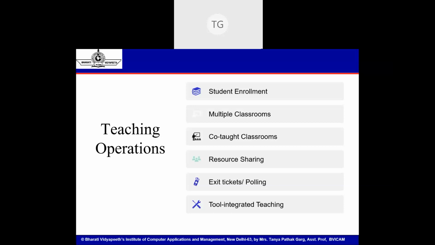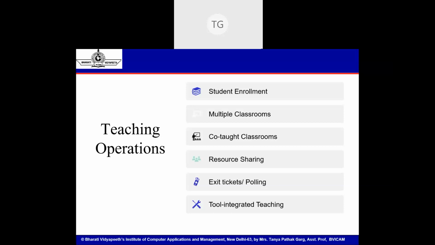So it's a unique code or an ID to a class. Whenever I share this class code with all students, all they have to do is go onto the Google Classroom site, click on join class, and paste that class code which the teacher has shared. So everybody and anybody who has the class code can join my class. So both sorts of enrollment options are available with Google Classroom.